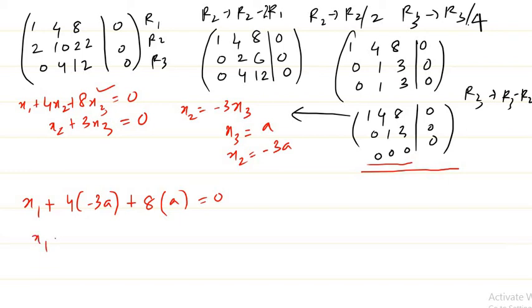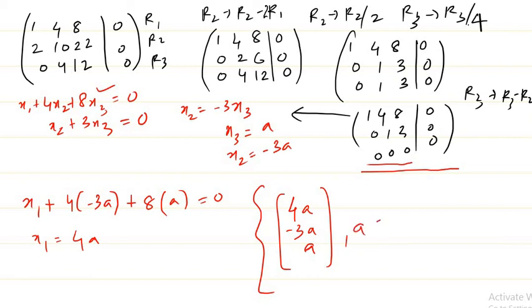So you get x1 as minus 12a plus 8a, that is minus 4a, so you get x1 equal to 4a. So the space you get is x1 is 4a, x2 is minus 3a, and x3 is a. So this is your null space.